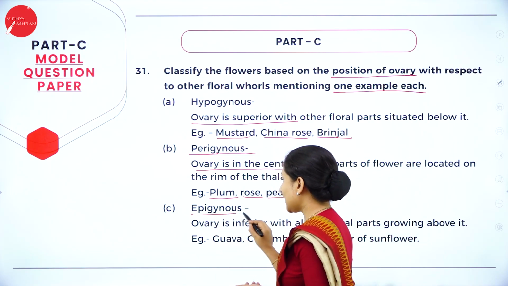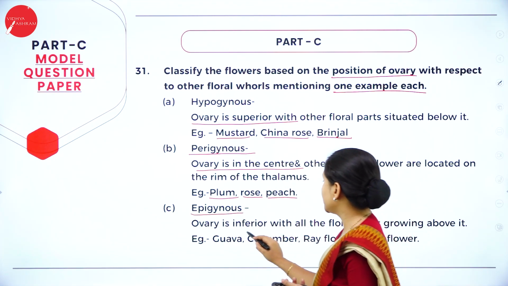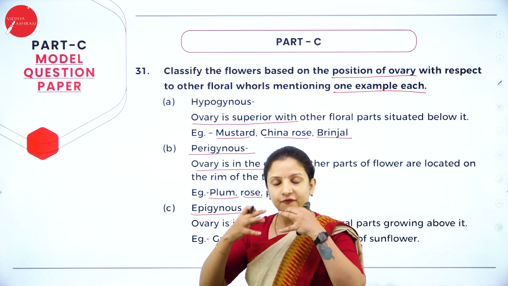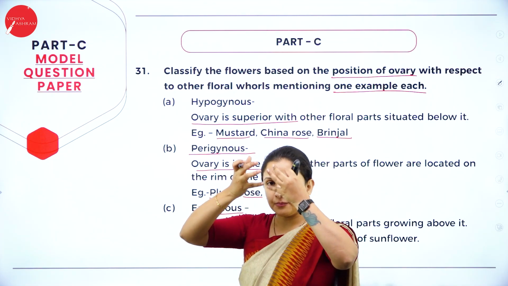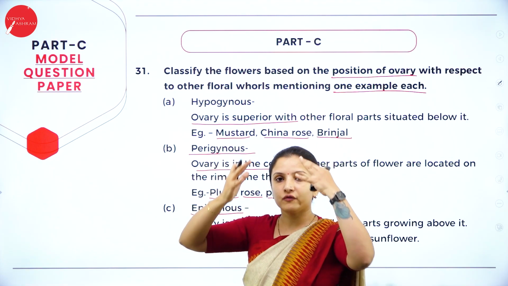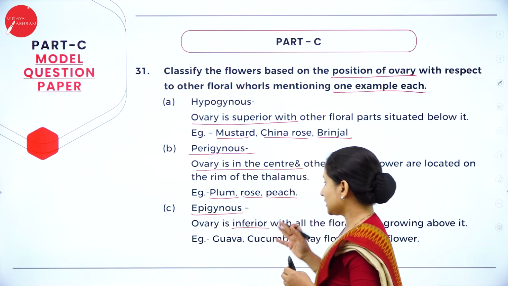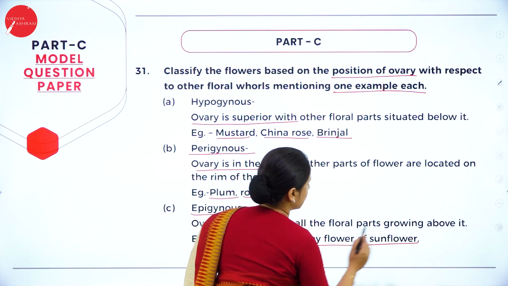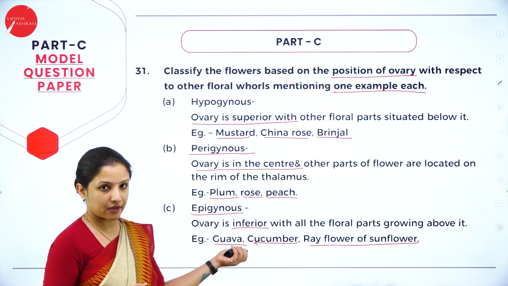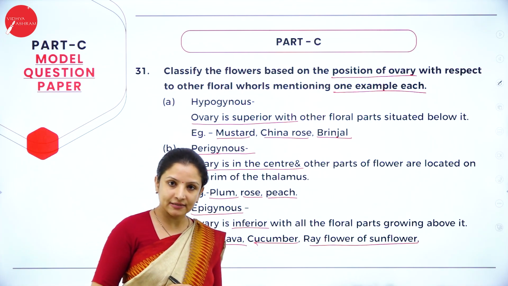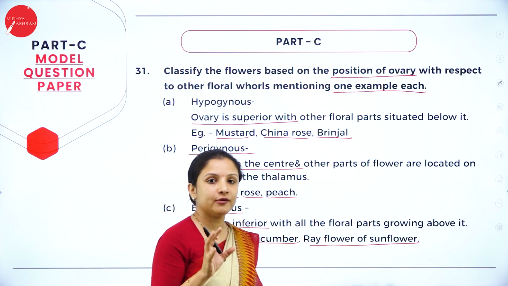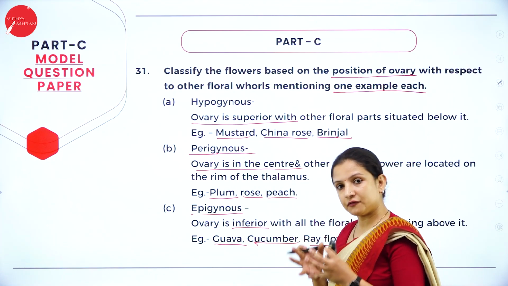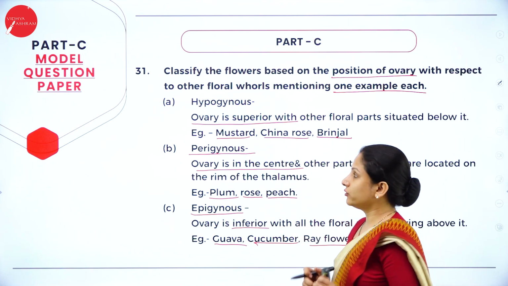Next, the third one is epigynous. Here the ovary is completely inferior. Therefore all the floral parts come from the top of the ovary, the ovary being completely buried. So it is inferior ovary. Example, guava, cucumber, ray florets of sunflower. All these examples are taken from the NCERT textbook itself. Those only you have to use. You can't write some other example. That is why they have made a textbook. You have to follow whatever is there in the textbook only.